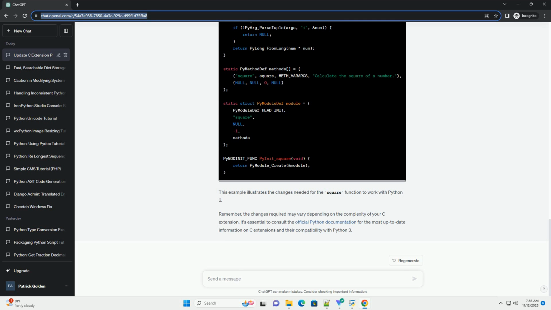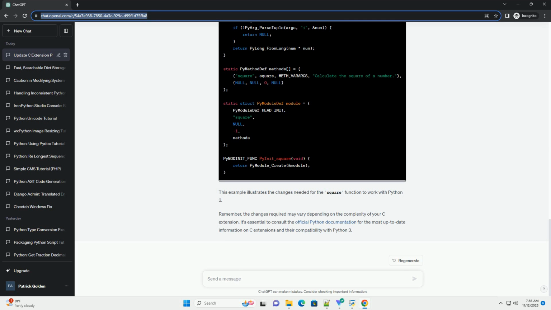String handling: replace PyString with PyBytes for string-related operations. Print statements: update print statements using the print function syntax. Update any code that deals with Unicode strings. Python 3 introduced a clearer separation between byte strings, str in Python 2, and Unicode strings, str in Python 3. Use PyUnicode functions instead of PyString functions.